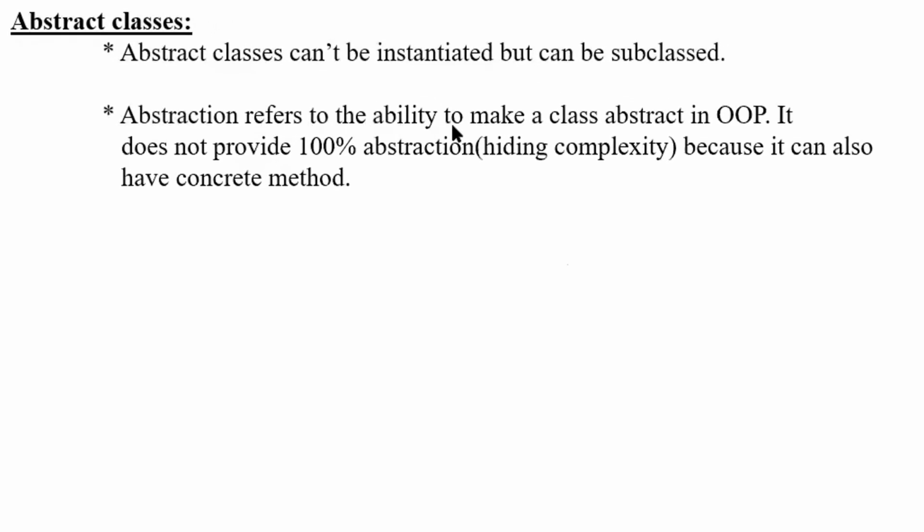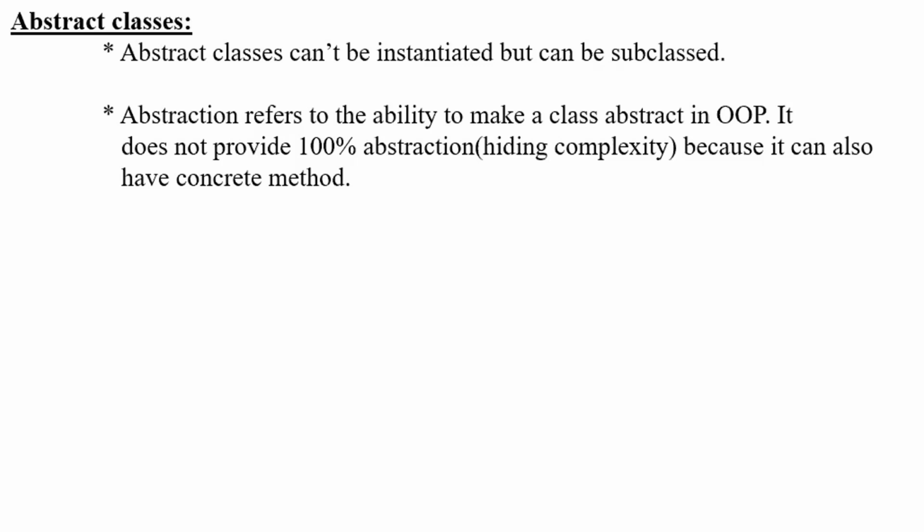Abstraction refers to the ability to make a class abstract in OOP. Abstract in the sense to hide. Hide in the sense I don't want to disclose what is there inside. That is abstraction, right? So it does not provide 100% abstraction, because your class will be having some concrete methods as well as abstract methods, right?